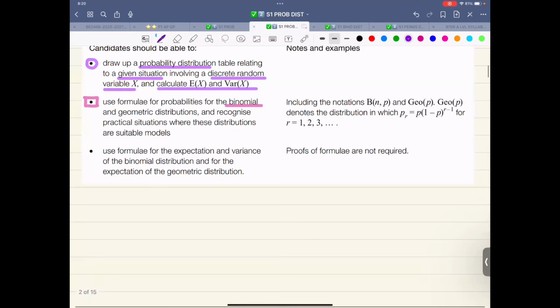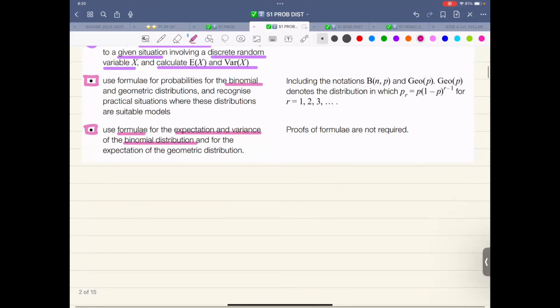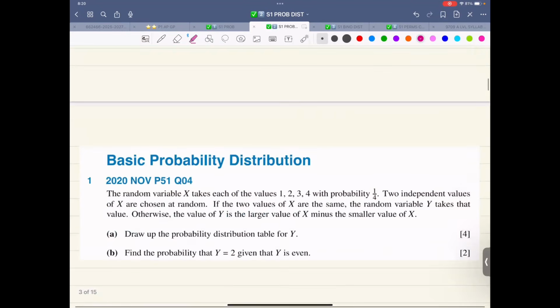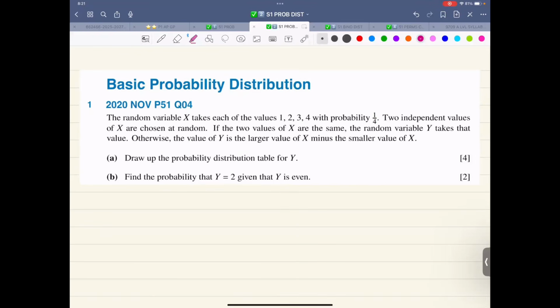So let's first focus on this, and this much we have done. Use formulae for expectation and variance of the binomial distribution; that is not yet done. Whatever I'm highlighting, that is what we are focusing on. We have written the formula in a very nice way. So let's move on. Let's read this question first.